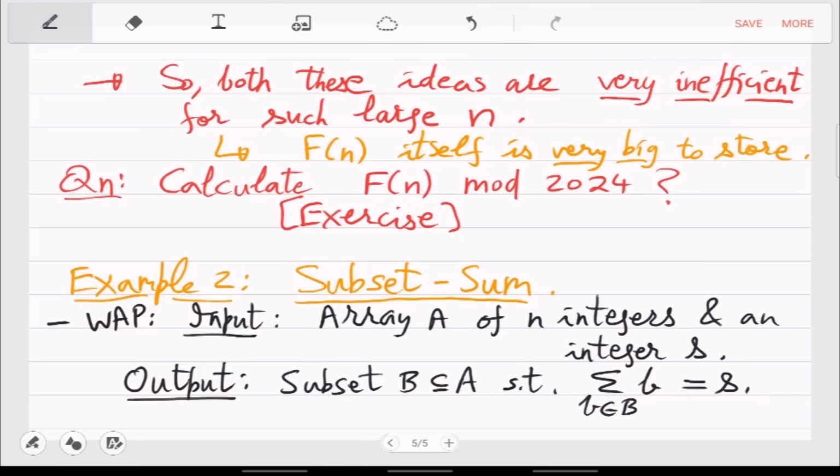Okay, so this again is a very simple to state problem, and it is equally simple to present to a machine, right? You can just come up with an array with hundreds of integers and come up with some s randomly and then ask the computer whether there is a subset of this array whose sum is this. So the question is, how do you solve it?